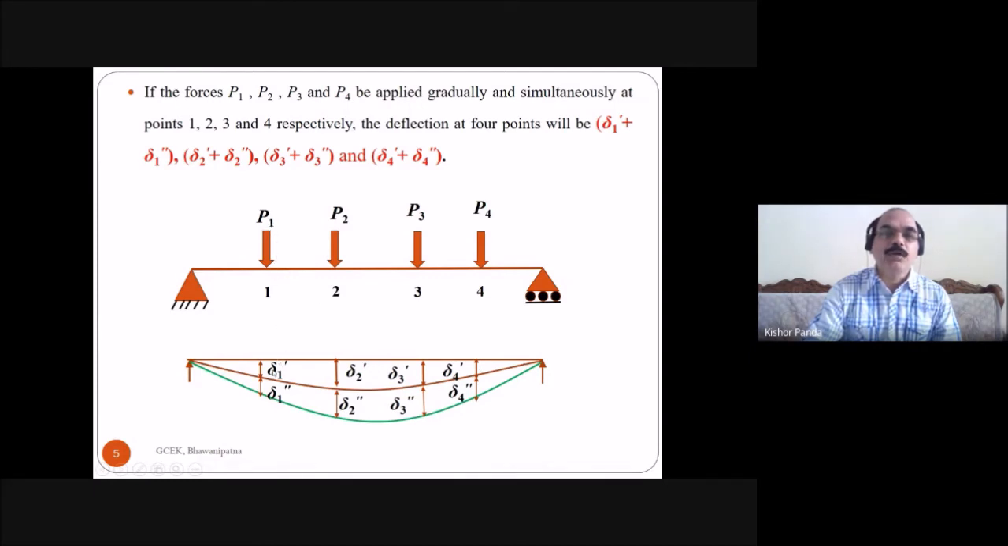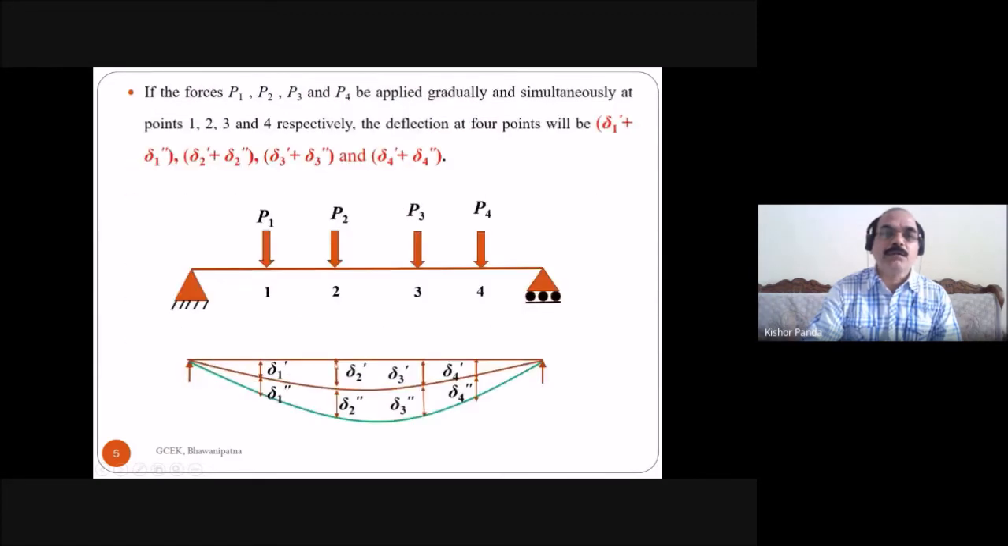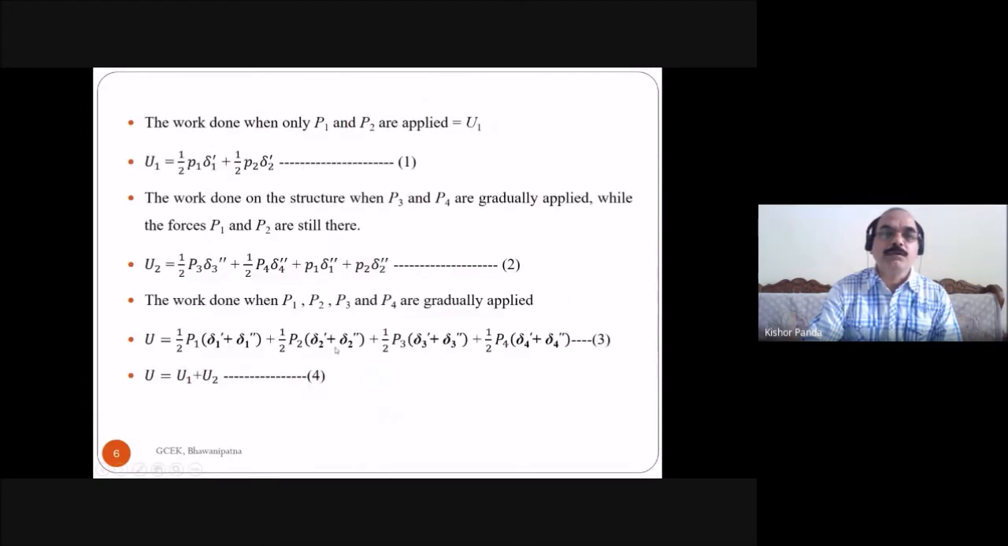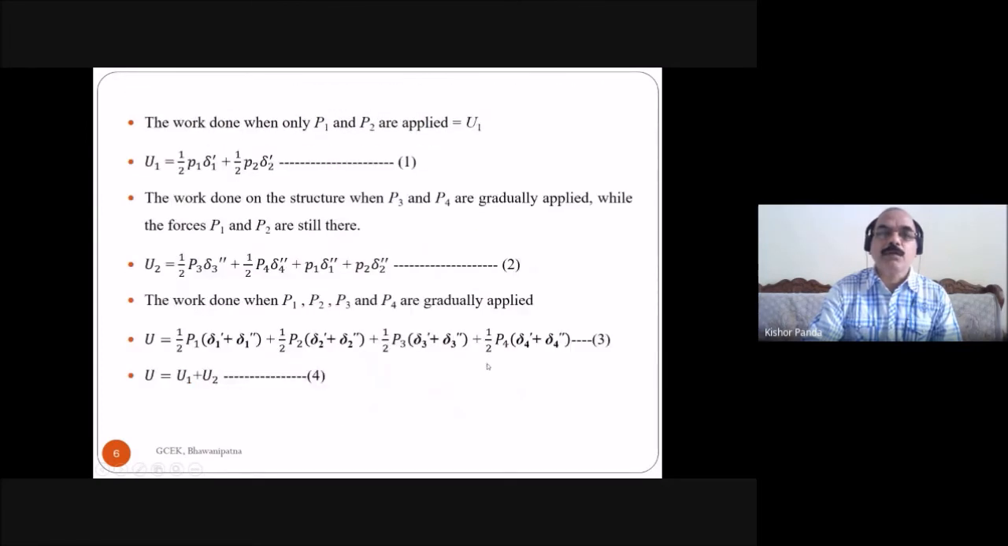So what is the work done? Half P1 into delta 1 dash plus delta 1 double dash. And due to this load, half P2 into delta 2 dash plus delta 2 double dash. And due to this load, half P3 into delta 3 dash plus delta 3 double dash. And due to this force, half P4 into delta 4 dash plus delta 4 double dash. So this is the total work done when the forces P1, P2, P3, P4 are gradually and simultaneously applied. The total strain energy is equal to the total work done, which is this. This is equation 3.